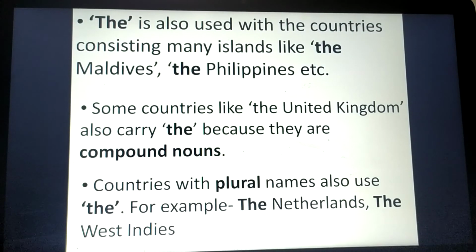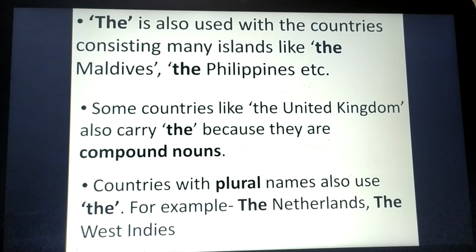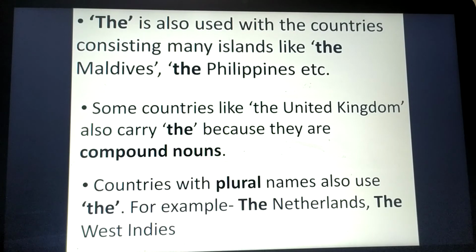And apart from that, some countries like the United Kingdom also carry the because they are compound nouns. If you find any country name is a compound noun, you will use the before that. You all know what compound nouns are, right? When more than two or three words are written together, these are called compound nouns. I have already made a detailed video on that.